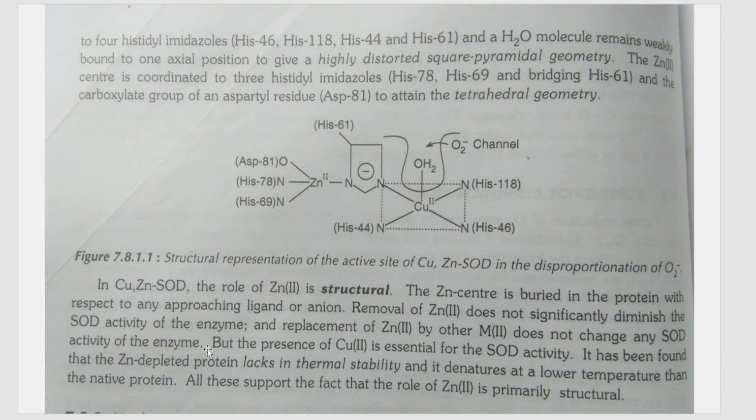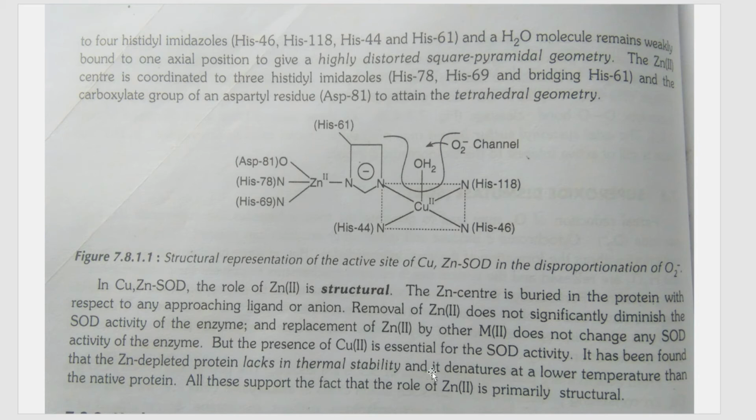That proves that if we remove zinc, it does not affect the activity, but the presence of copper is essential for the activity. So the main activity of the superoxide dismutase in this protein is controlled by copper, not zinc. But it has been found that if zinc is removed, that is, in a zinc-depleted protein, it lacks thermal stability and denatures at a lower temperature than other proteins.